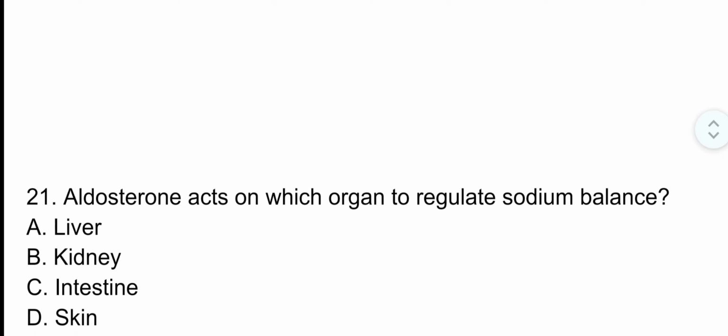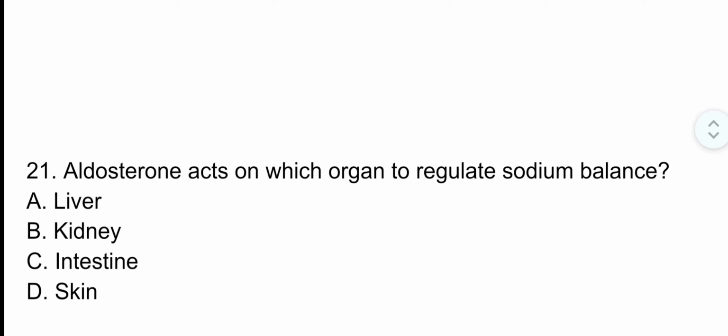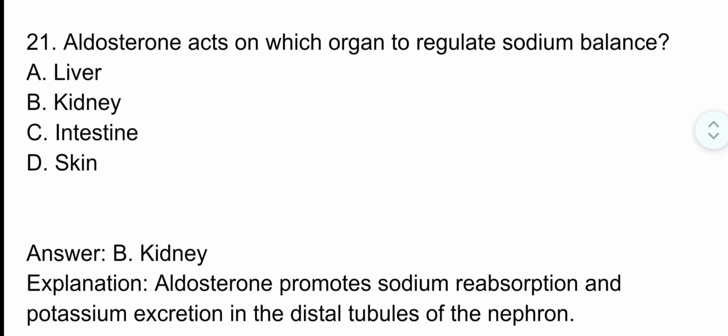Question number 21. Aldosterone acts on which organ to regulate sodium balance? The correct option is option B, kidney. Aldosterone promotes sodium reabsorption and potassium excretion in the distal tubules of the nephron.